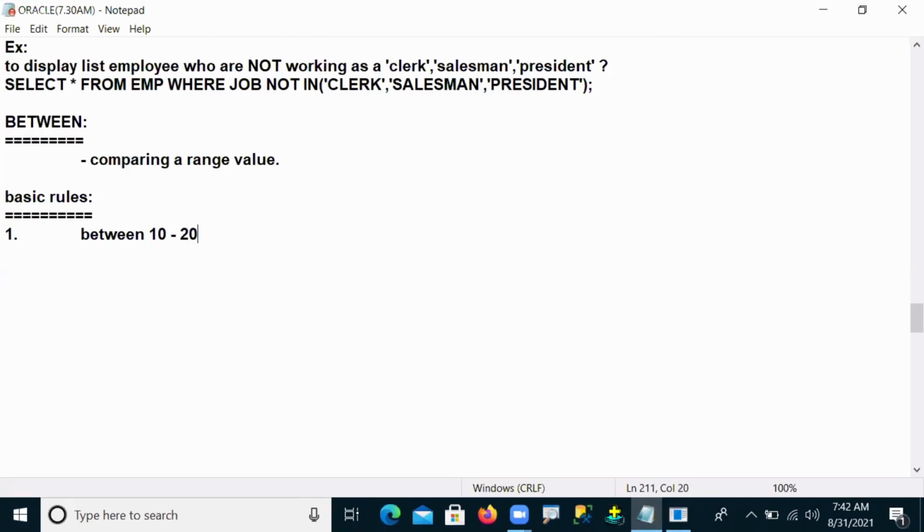So 10 to 20 is one range that I have given. When I give the BETWEEN operator on 10 to 20, what is your expected output?